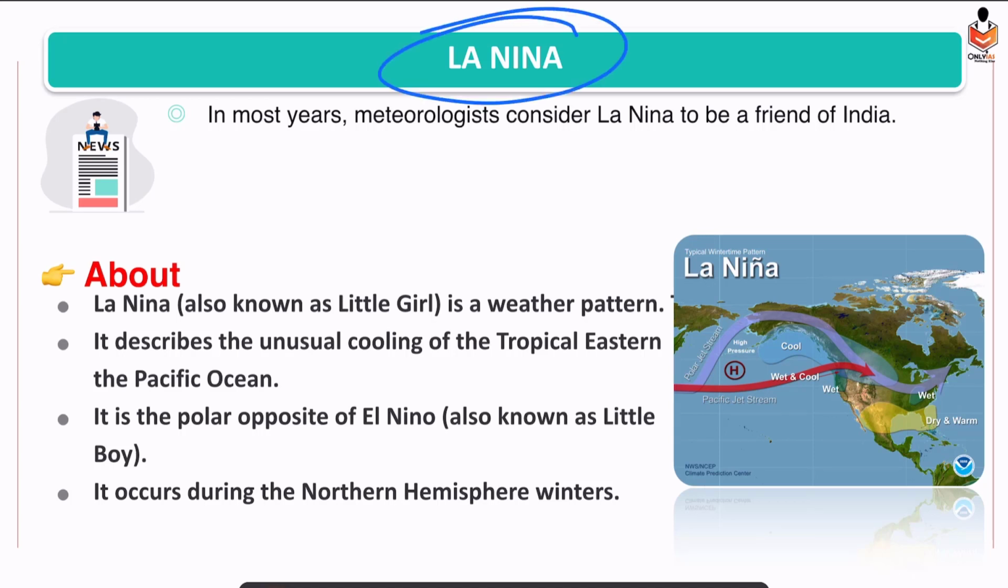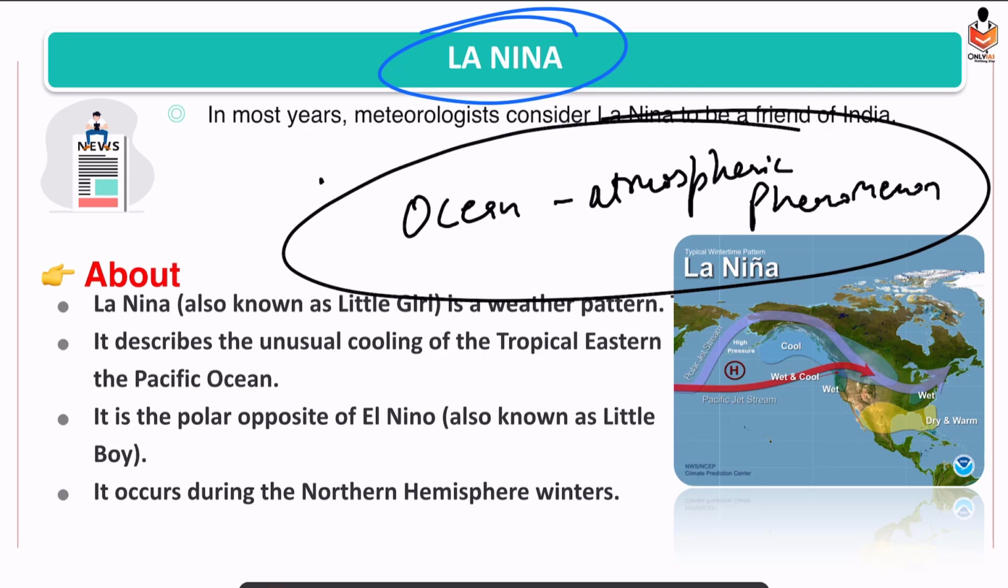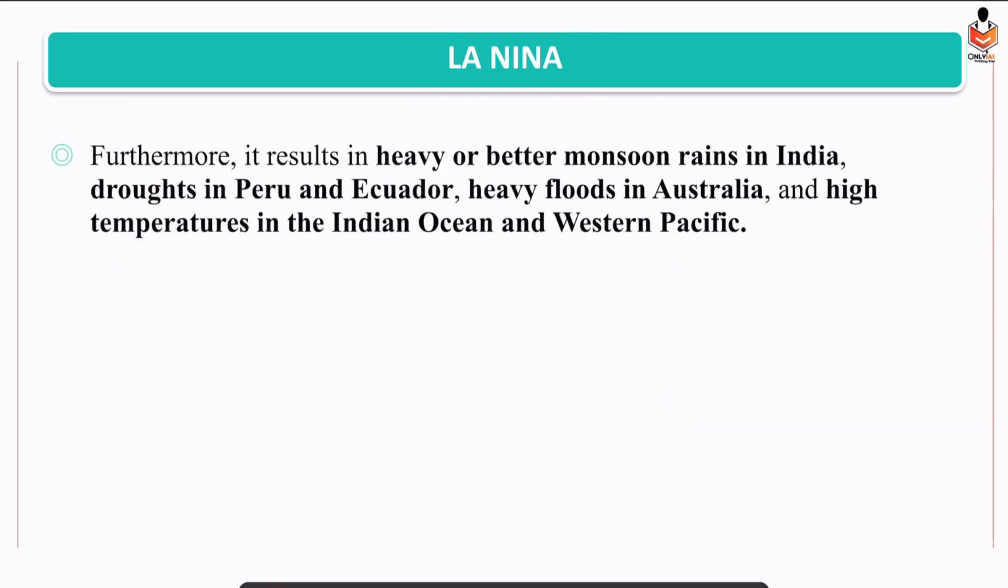Next topic is La Nina. So this is an atmospheric phenomena, right? Basically, a better term would be it is an ocean atmospheric phenomena. Don't just say atmospheric phenomena. In this, UPSC can trap you. Just keep this in mind. Okay. So how is La Nina being formed? Simply, you need to remember it is also known as little girl. All right. And recently, it has been said that it is a friend of India. All right. Let's have a look.